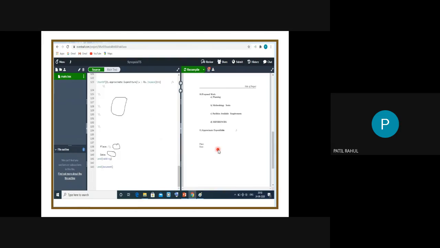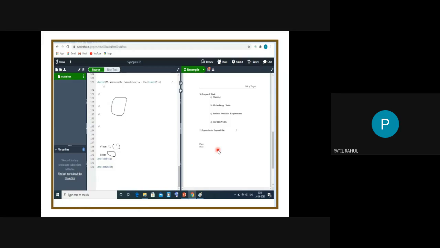Likewise, there are 3 to 4 pages, and you don't change any code, you just put your data. Again I want to say, you are an engineer, so I appeal to all: do not use Microsoft Word for preparation of documents, use LaTeX.